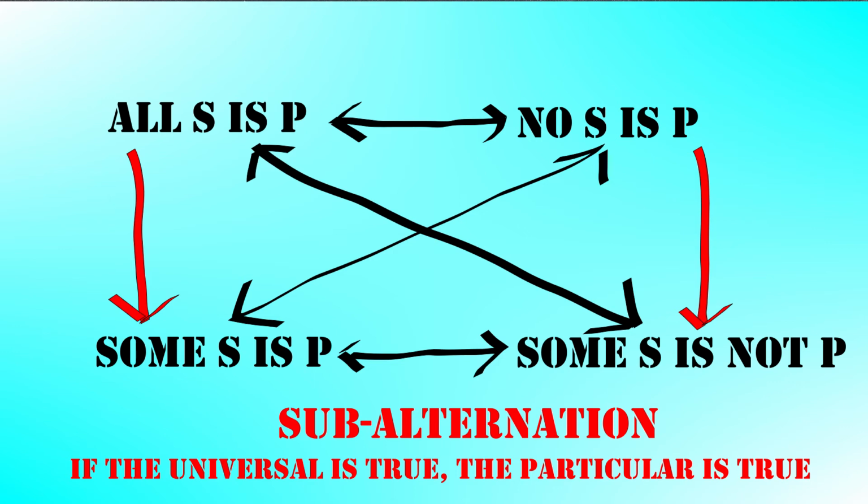Similarly, if no human beings are reptiles, again true, I think we'd say, then some humans are not reptiles also has to be true. At least one human is not a reptile. Again, which one? You point to me. I'd be an example. The opposite doesn't hold, though. We can't go from the particular being true to the universal being true. So it's true that some human beings are tall, but that doesn't mean that all human beings are tall. And we also can't go from the universal being false to the particular being false. All human beings are tall is indeed false, but it's not false to say that some human beings are. So this really only works in one direction. That's why the arrow only points downward. If the universal is true, we know that the particular also is true.